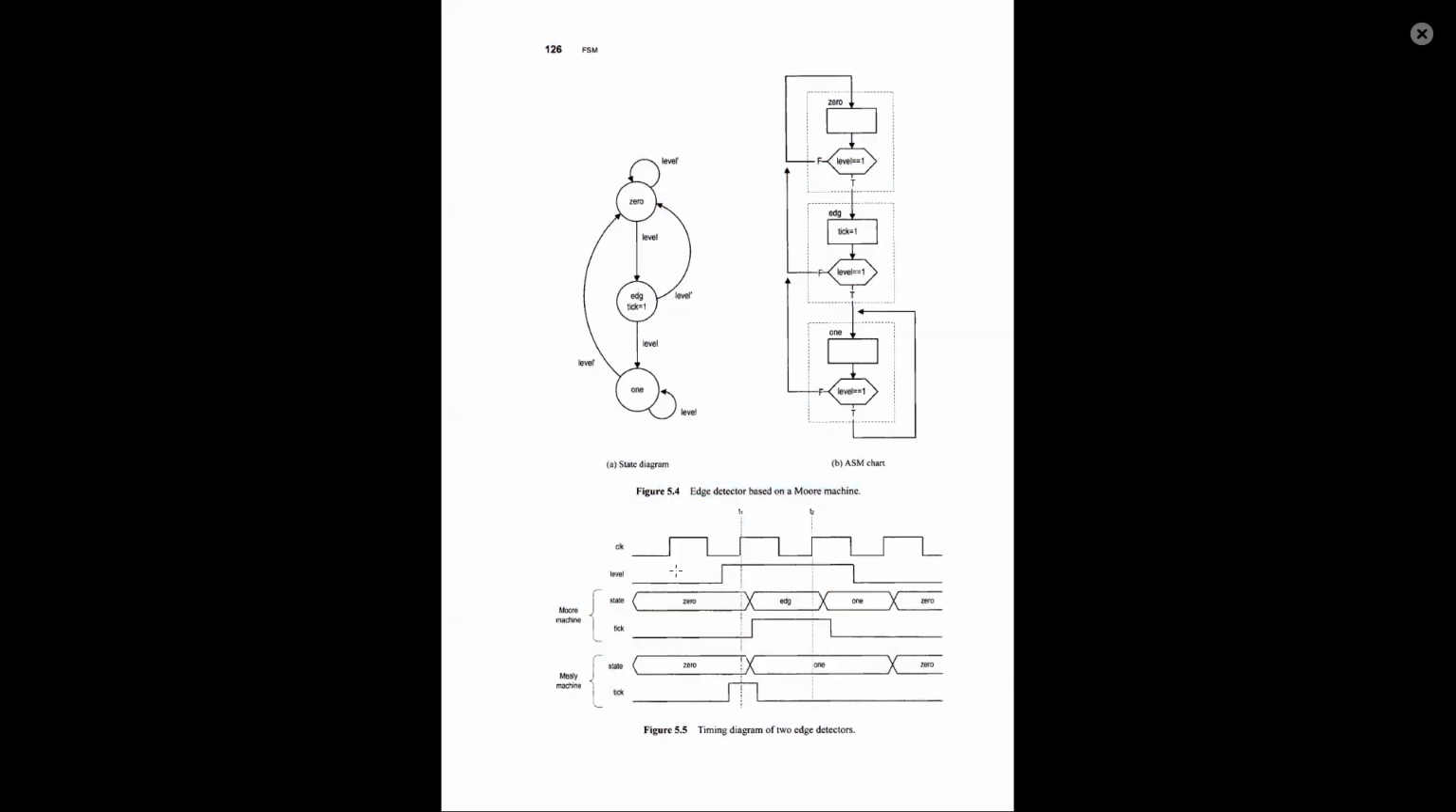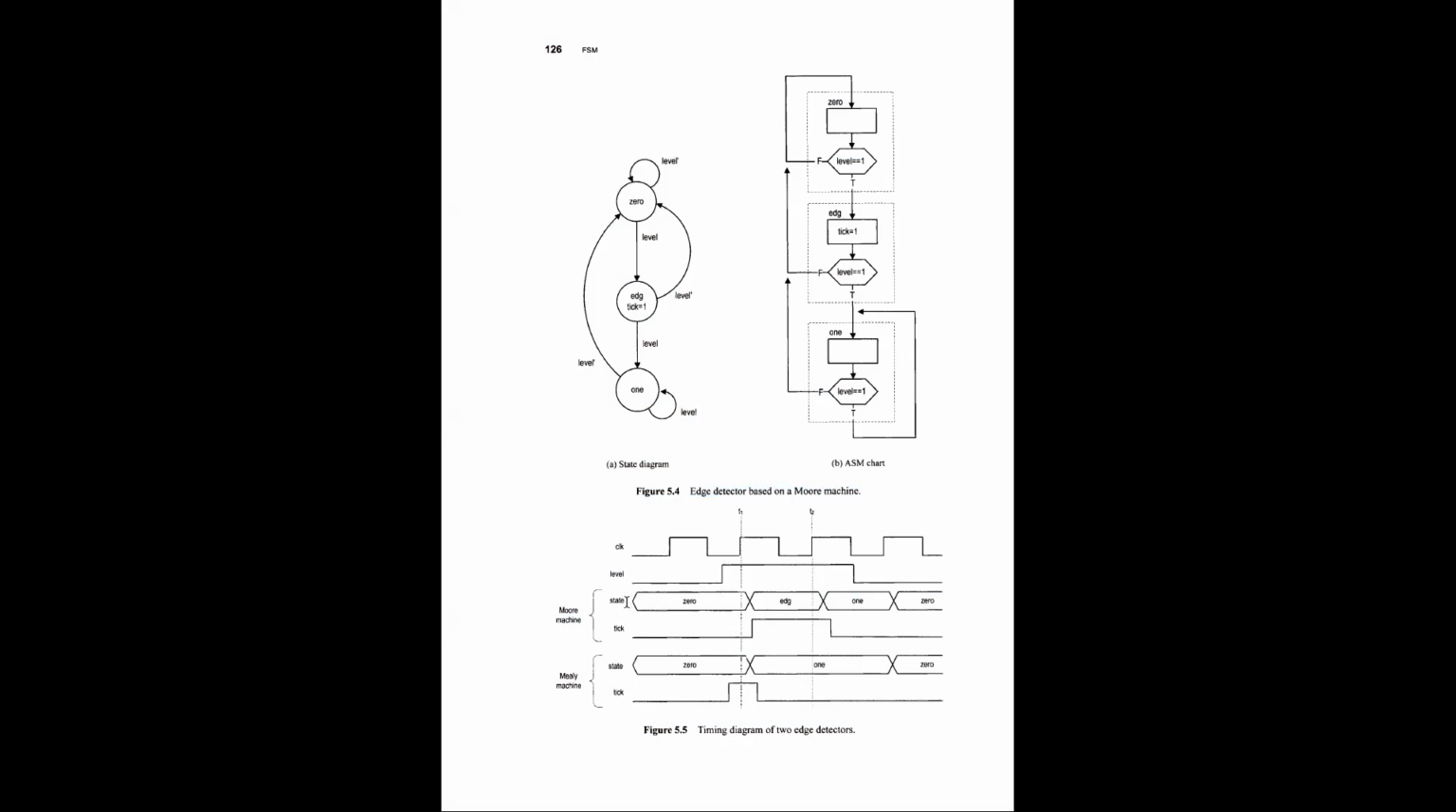Okay, so for example, this is the clock signal. And this is the signal where we want to detect the edge. Level is the signal where we want to detect the edge. So this is the edge, this positive edge, which we want to detect.